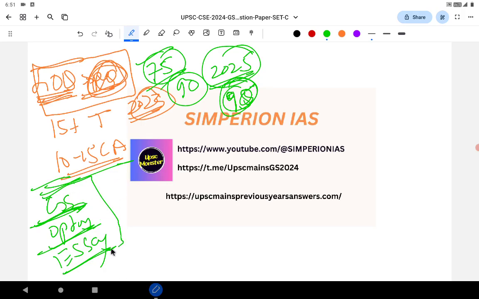Go through the PYQs, make a good solution for the PYQ questions, and based on the themes, predict questions for the mains as well. Even in the mains they have important themes, so then you can score very well. If you're just wasting the next 3-4 months feeling lazy and demotivated, there is no concept like motivation or demotivation. If you want to clear this exam, you need to be self-motivated. You need to get the things done.